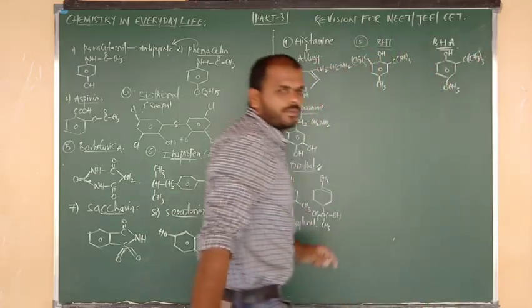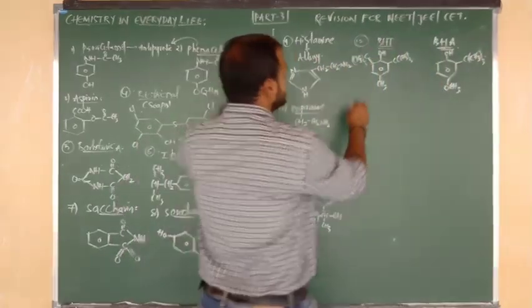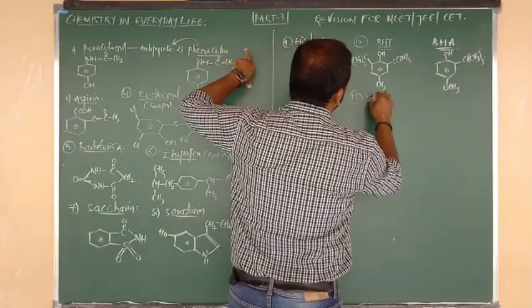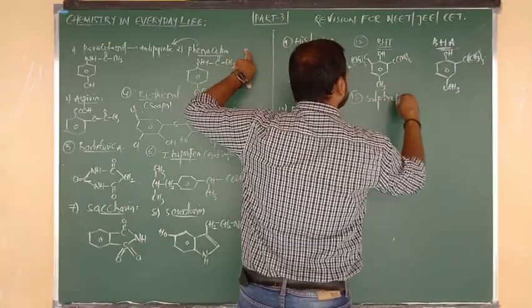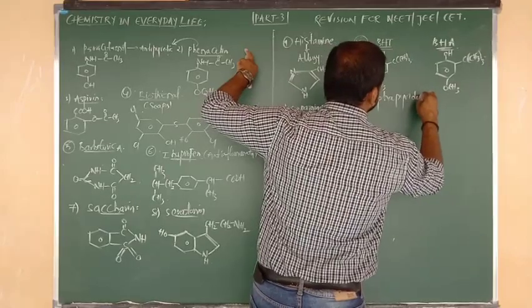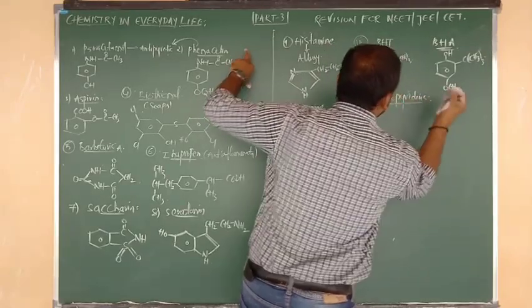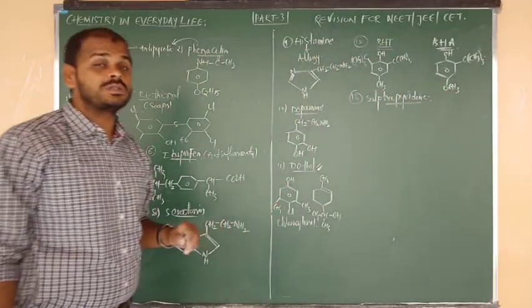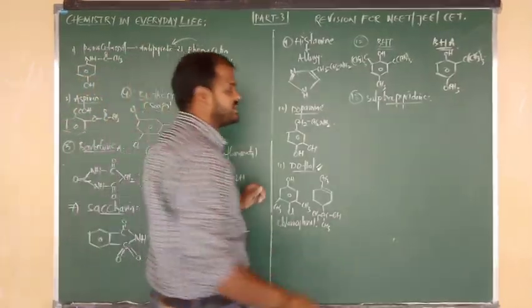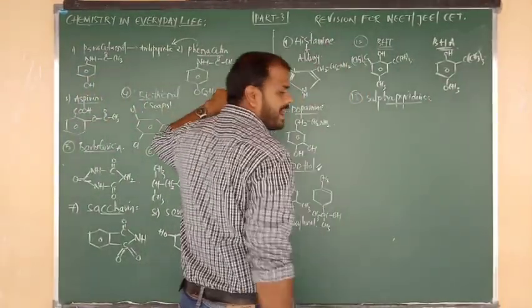Only one butylated group. Okay, both are antioxidants. Right. Next one is sulfapyridine. I have told you yesterday the sulfa structure also. On day 1 I told you the formula of sulfa drugs. Sulfa drugs are used for bacterial infections, nothing but antibiotics. So sulfapyridine is also an antibiotic.